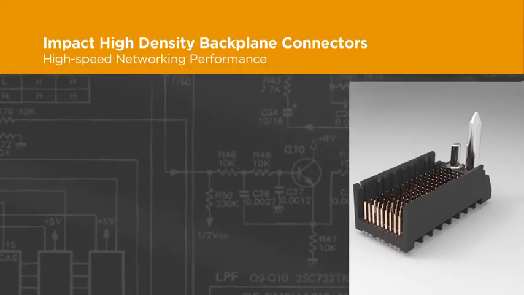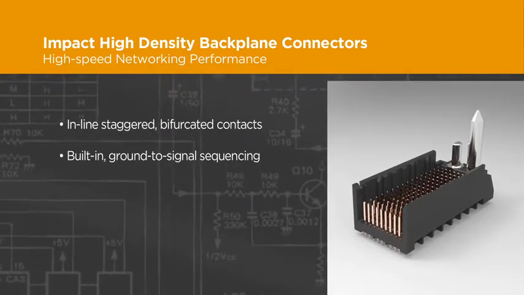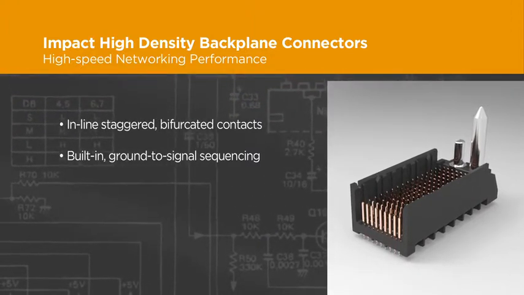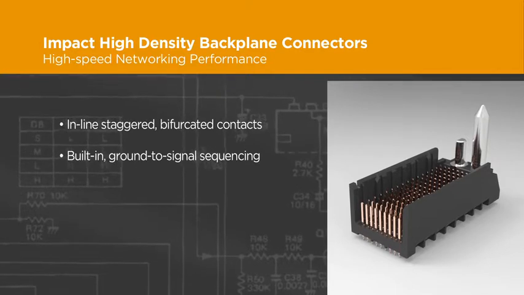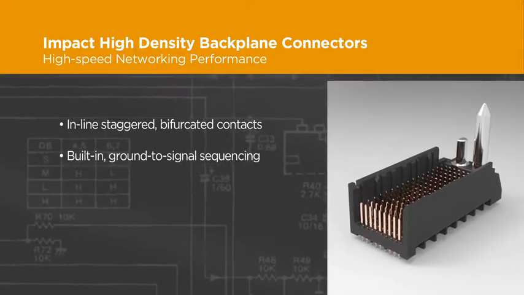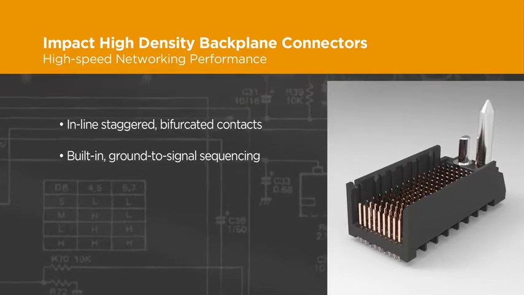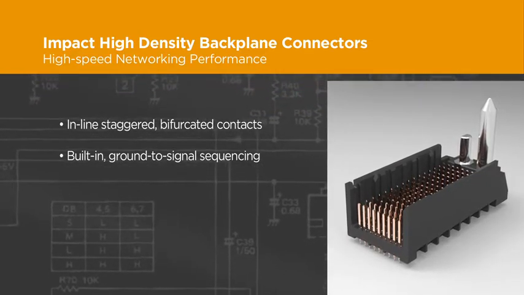The Impact connector's mating interface also provides inline, staggered, bifurcated contacts that have 2 points of contact for long-term, reliable performance, and built-in ground-to-signal sequencing. This unique feature reduces the average mating force to each connector, resulting in improved mechanical mating performance of the system.